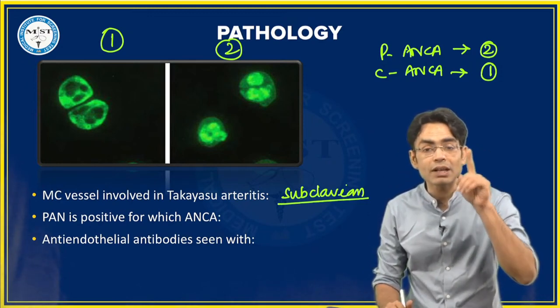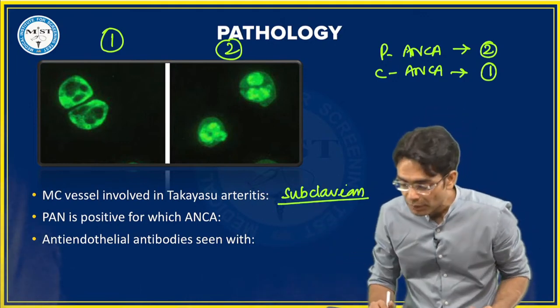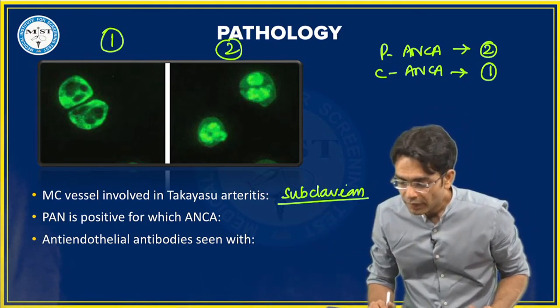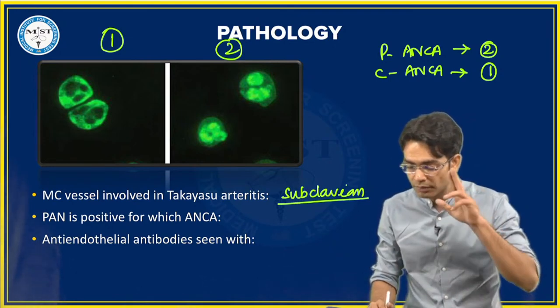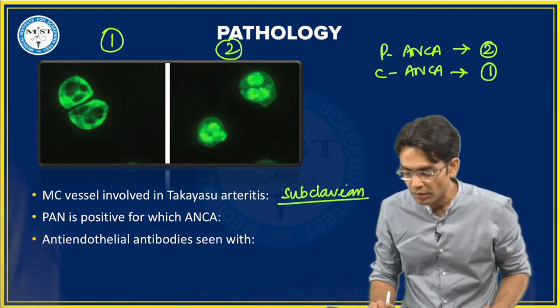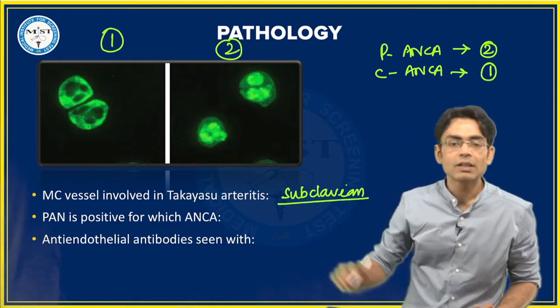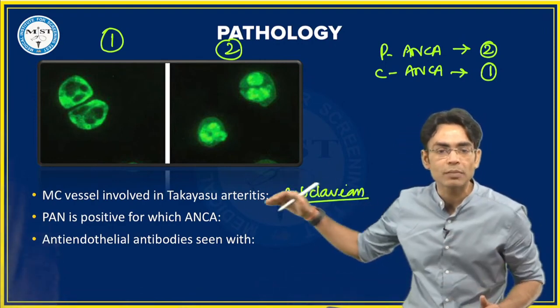Superficial temporal artery is involved in giant cell arteritis. Takayasu arteritis is subclavian. It is giant cell arteritis which is temporal. The arch of aorta is involved, and in the arch of aorta the most common vessel involved is subclavian.